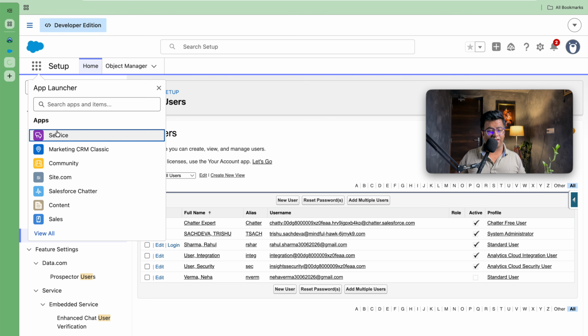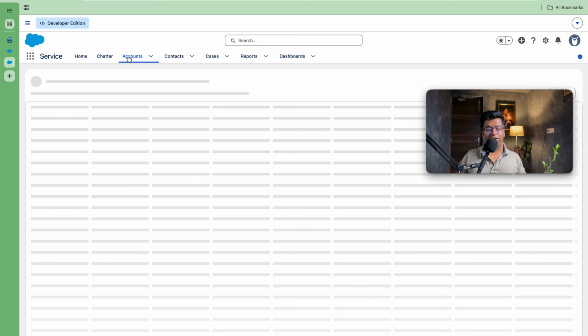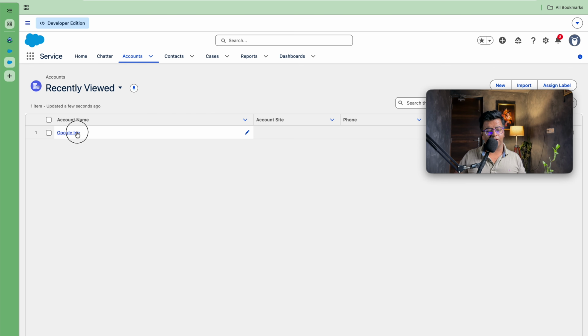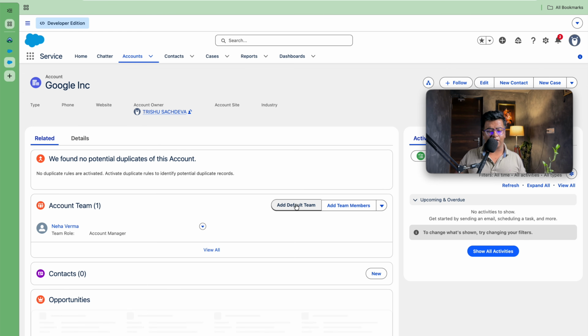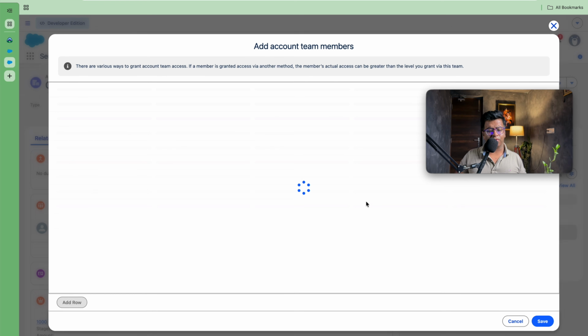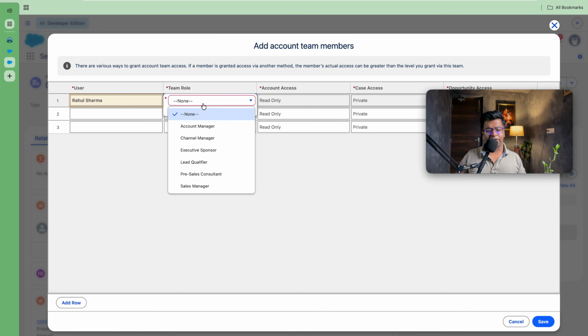Now if I go on to the same record, that is basically the account record, that is Google INC, I can add Rahul Verma as well into the same aspect. We don't have to do anything. So let's add. Neha Verma is already available, so we will be adding another member, that is Rahul Verma here. So let's add. So Rahul Sharma is being added. Let's set a team role.